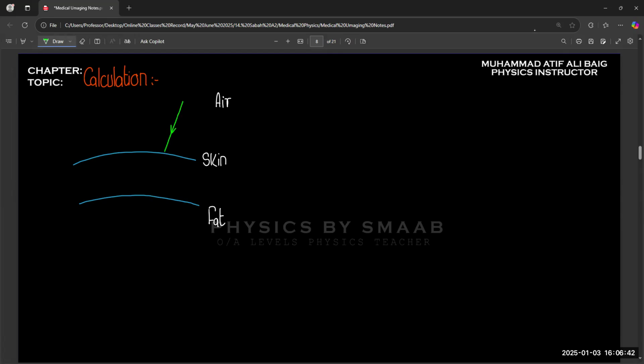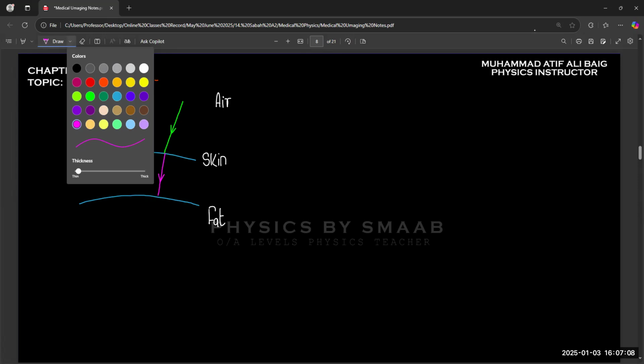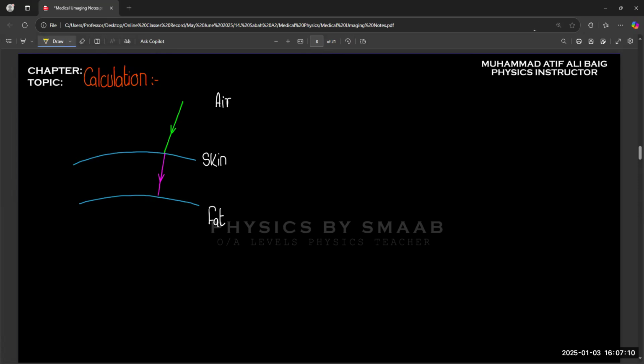And let's suppose an ultrasound wave is going to strike the skin at a certain angle, and just like the light rays, some part of this ultrasound wave penetrates into the skin, and some part gets reflected.